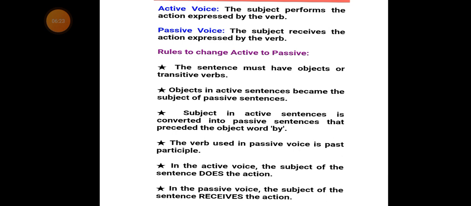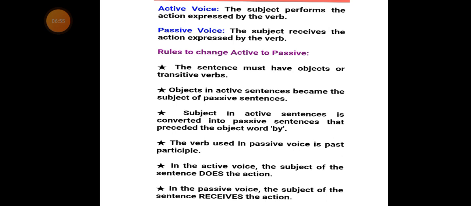Then the verb in the passive voice, listen carefully. The verb used in the passive voice is the past participle. I said it again: the verb used in the passive voice must be in past participle.